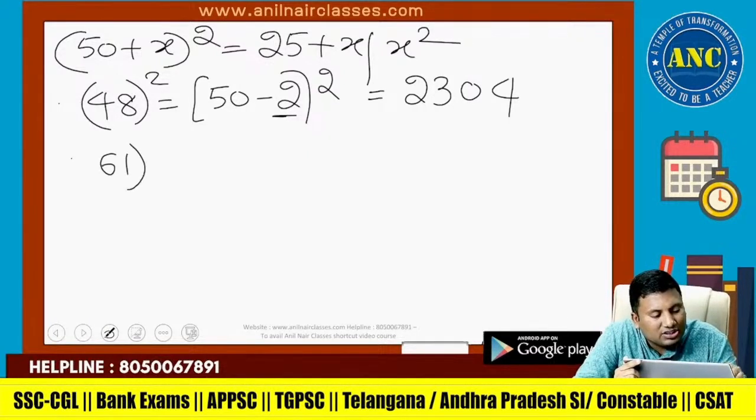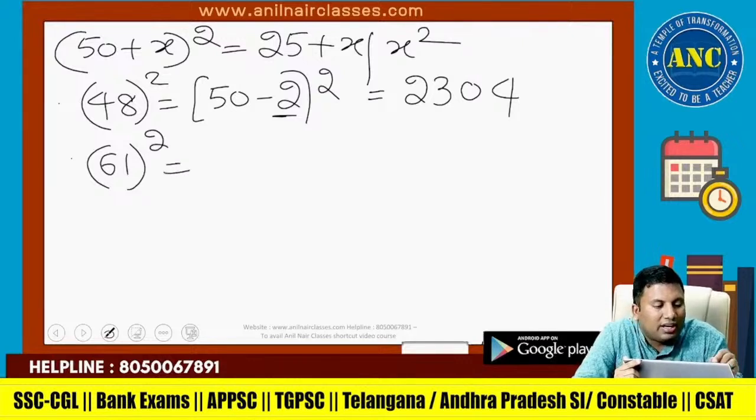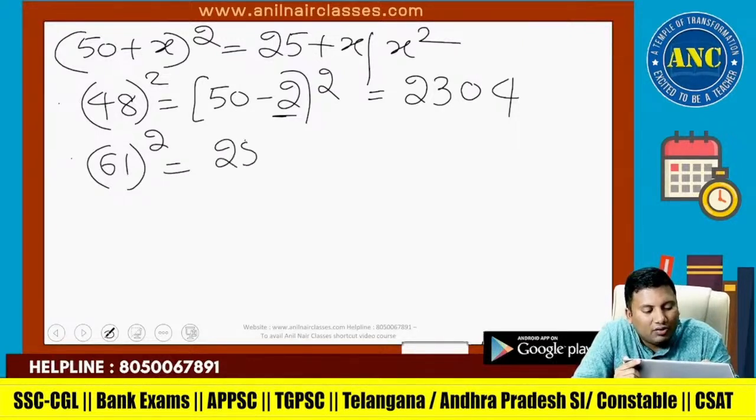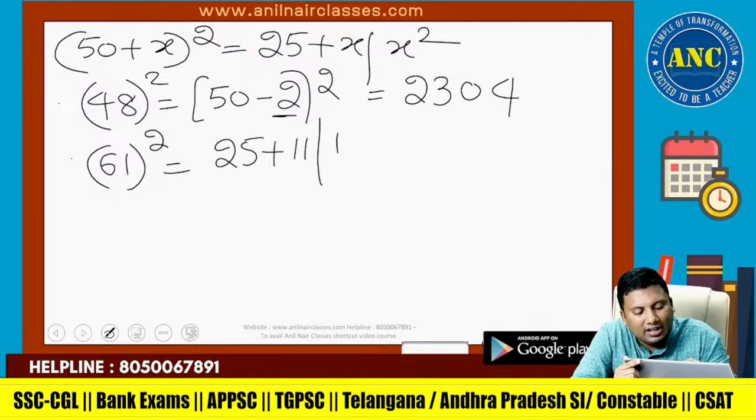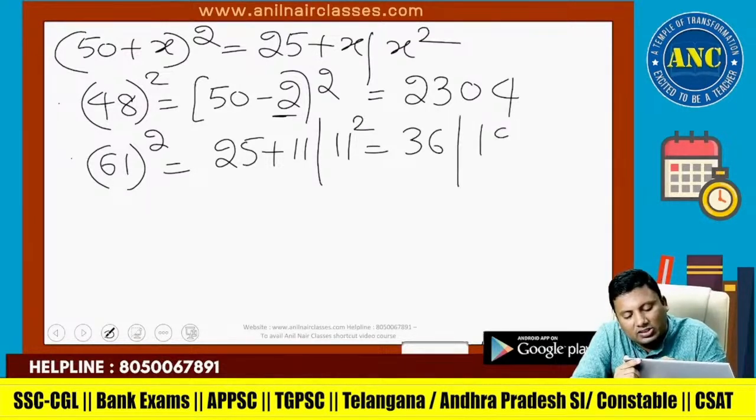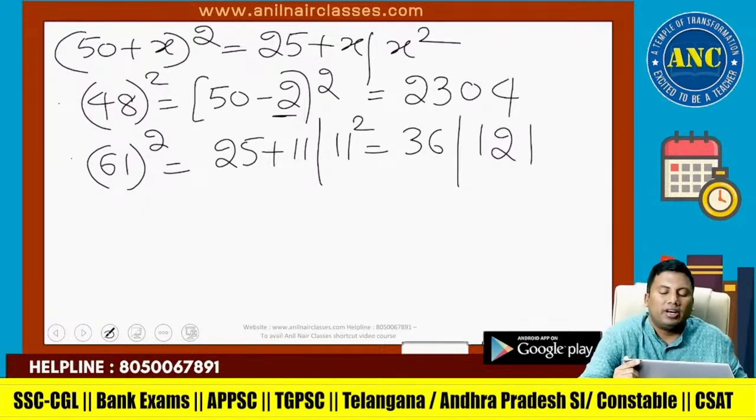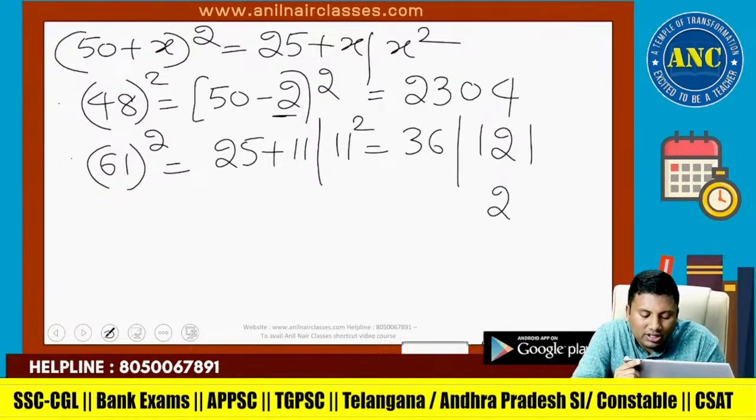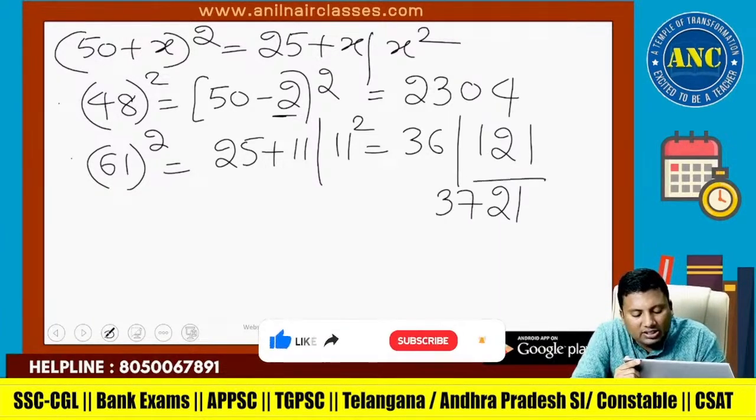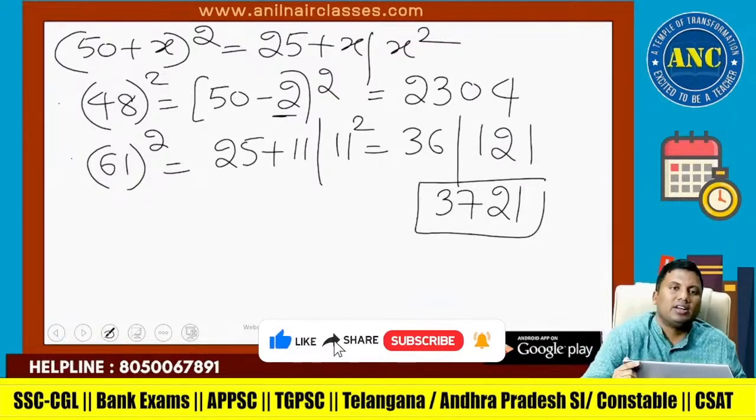Suppose it is 61 squared. 61 is 11 more than 50. So 25 plus 11 is 36, slash 11 squared. 11 squared is 121. Only the last 2 digits are to be written: 21, and 1 is carried. 36 plus 1 is 37.